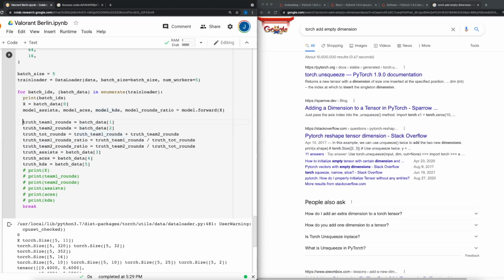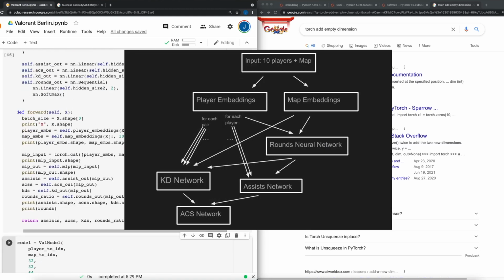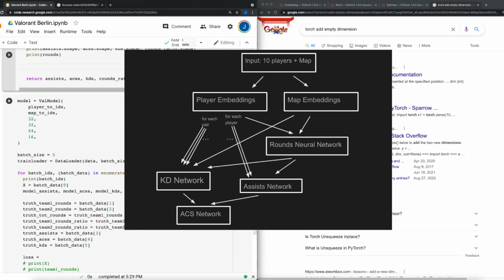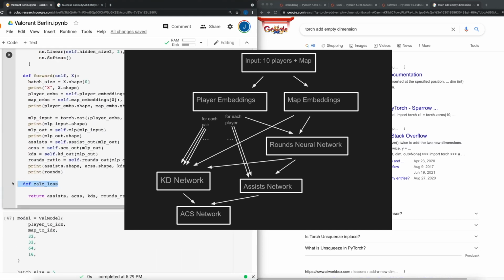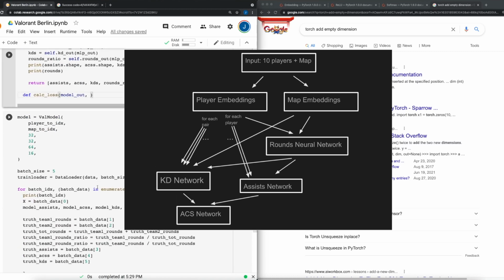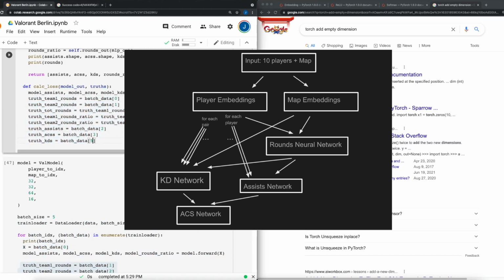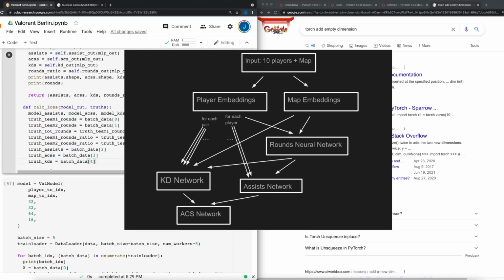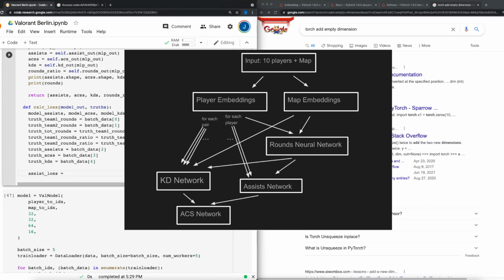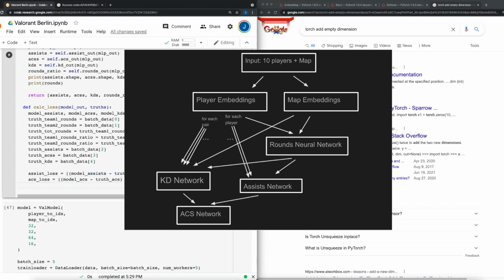The architecture of the final model used to generate the prediction looks like this. The model first gets the embeddings for each of the 10 players in the map and concatenates them, and then passes this representation into the rounds network, which outputs parameters which we use to sample the rounds won by Team 1 and Team 2. Then the model uses the embeddings as well as the number of rounds won by each team to generate the parameters for the distributions for assists and the pairwise KDs. We then use these parameters to sample the actual assists and pairwise KDs for the map, and then pass these values into the ACS network to get the ACS per player.